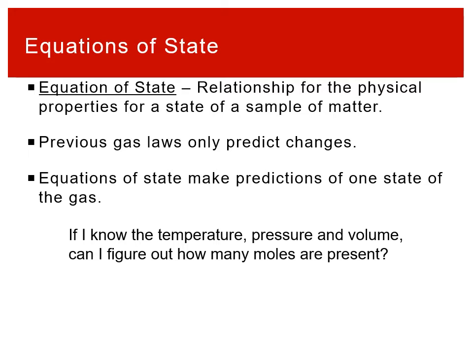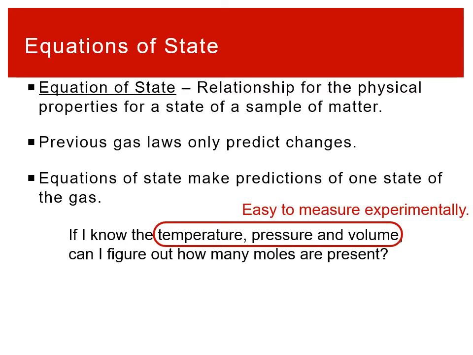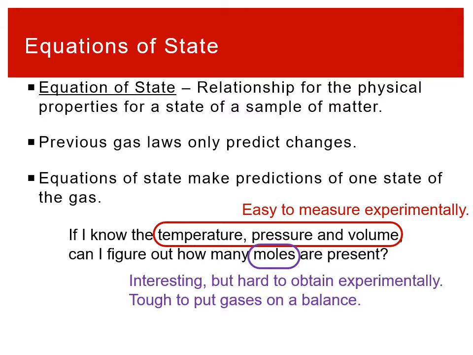Okay, so for example, the kind of question that an equation of state allows us to answer is, if I know the temperature, pressure, and volume, can I determine how many moles are present? Okay, so these are different types of measurements that I'm now relating. And that temperature, pressure, and volume, those are the kinds of things that I can measure experimentally, right? Use a thermometer, you figure out the temperature, pressure, we have manometers or barometers, and volume, if you have a sample of gas, you can see how big the container is. But moles are potentially a bit harder to determine.